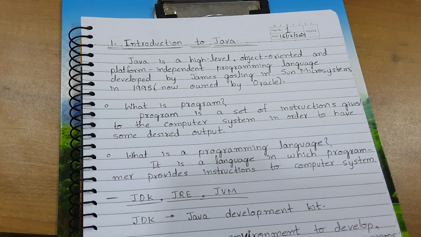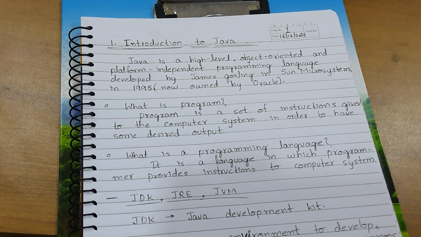What is Java? Java is a high-level, object-oriented and platform-independent programming language developed by James Gosling while he was working in Sun Microsystems in the year 1995. As of now, Java is owned by Oracle. So we will see all these terms, object-oriented, platform-independent, in the coming videos.